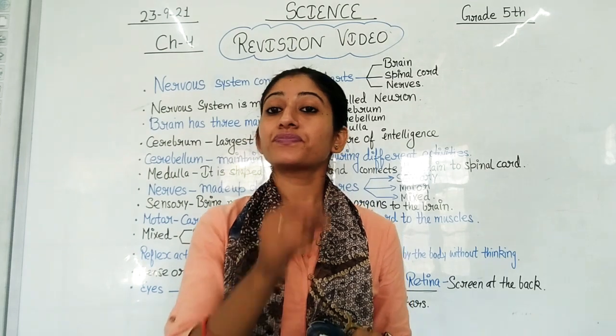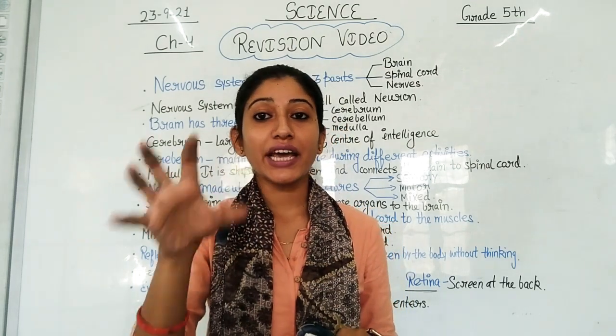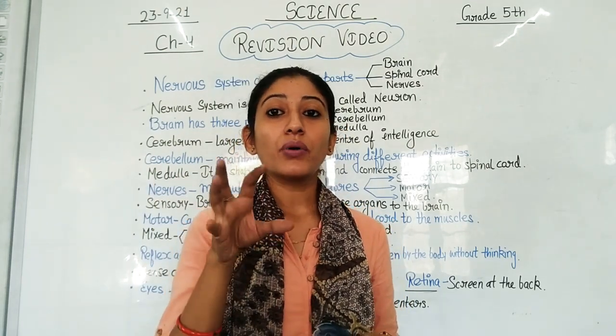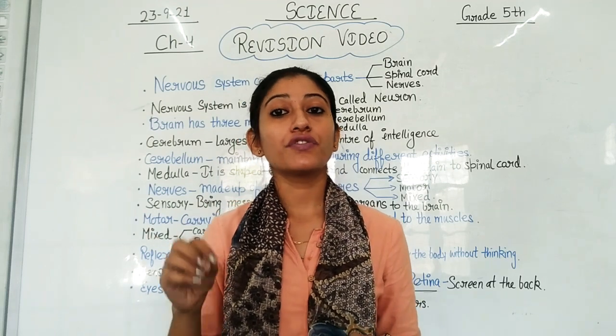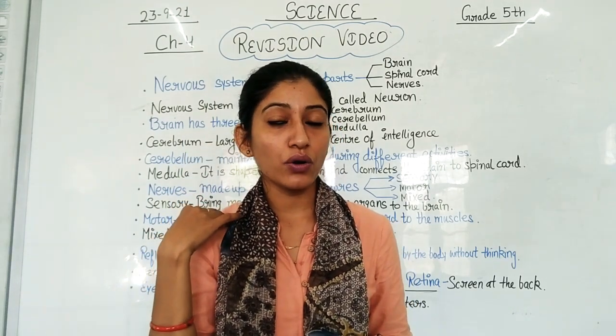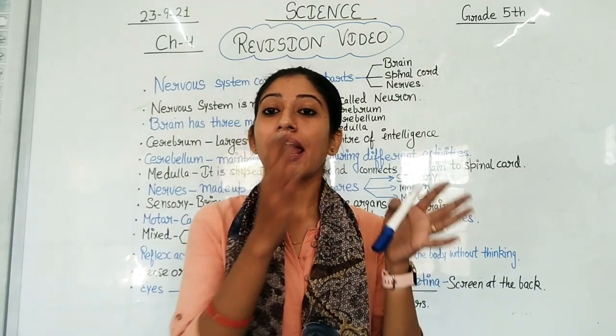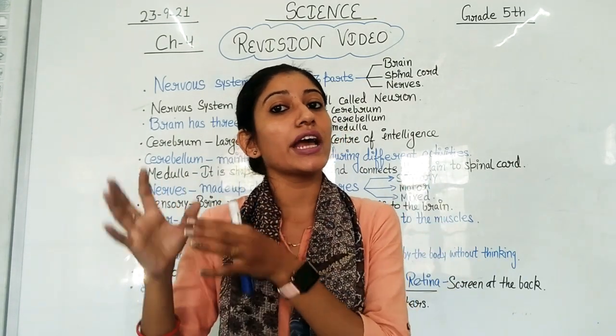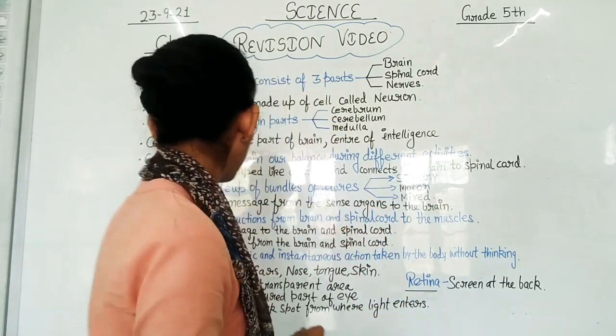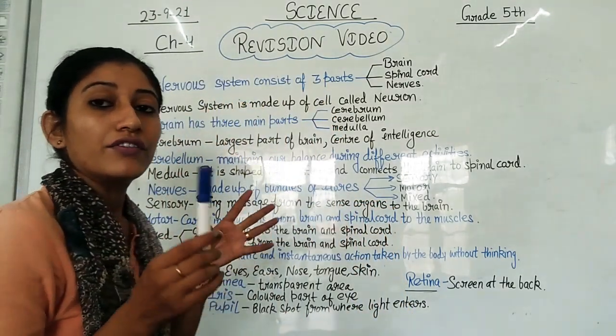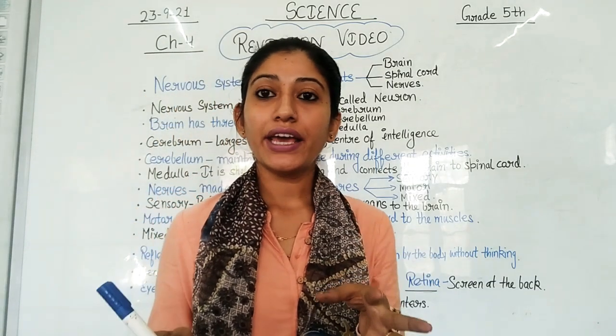Means beta, motor nerves carry messages from the brain and spinal cord, and then they give this message to the muscles, and then muscles function accordingly.